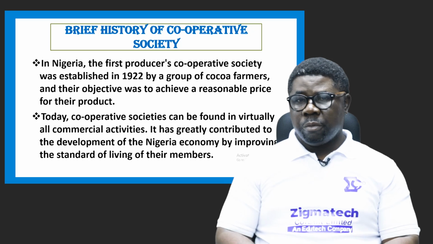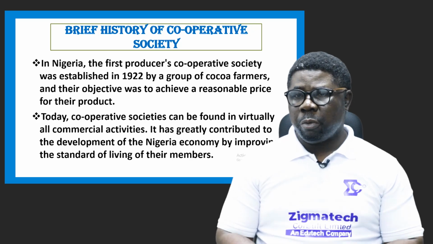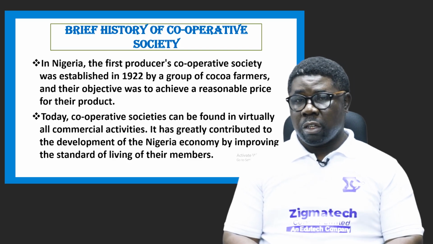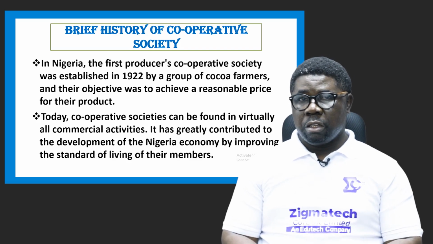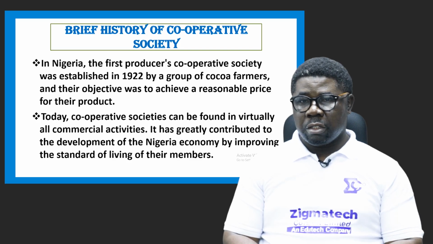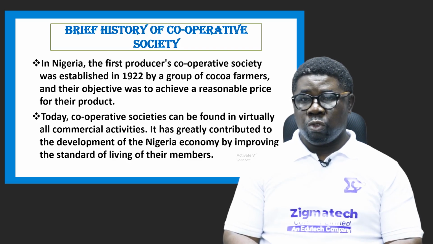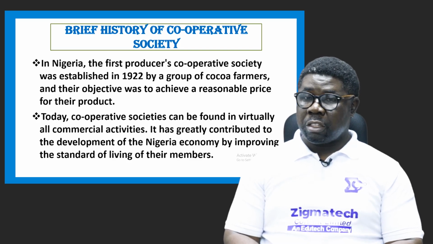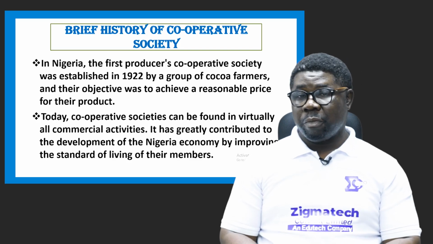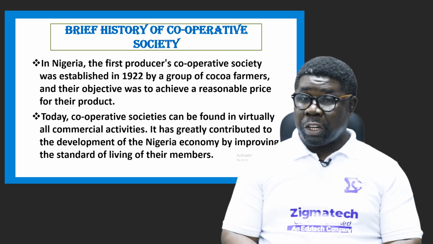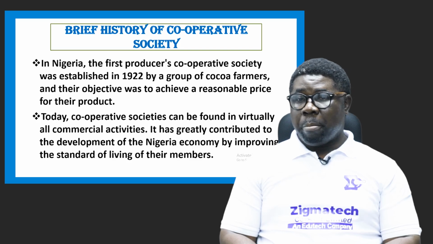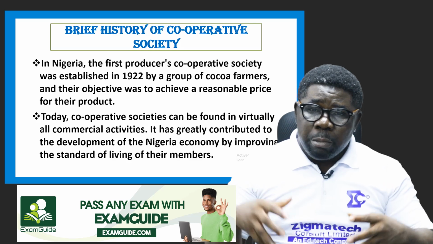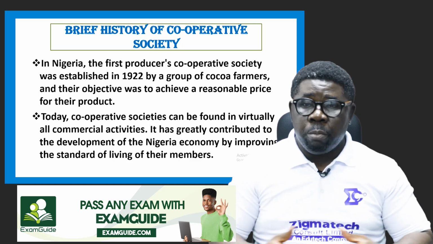Now in Nigeria, the first producers cooperative society was established in the year 1922, many years ago, almost over 100 years. Yes, 1922 to 2022 is 100 years, so over 100 years, because we're in 2025 now. So yes, 103 years old already. That's a long time ago. It was established by a group of cocoa farmers, and their objective was to achieve a reasonable price for their product. They want to sell and make good profit.